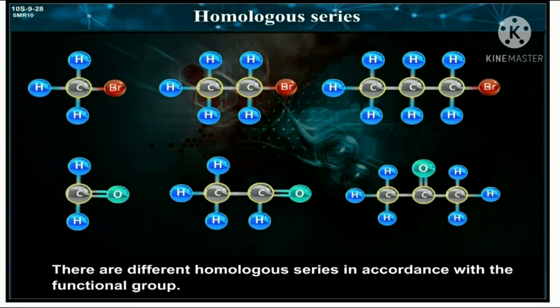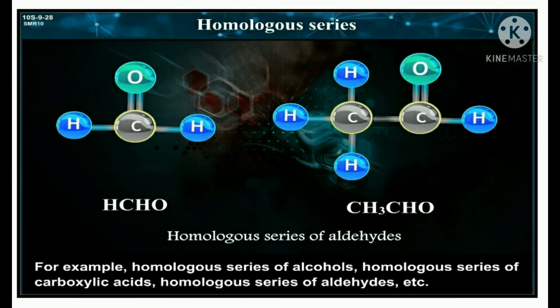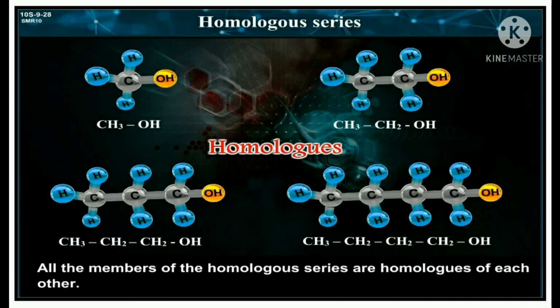There are different homologous series in accordance with the functional group. For example, the homologous series of alcohols, homologous series of carboxylic acids, homologous series of aldehydes, etc. All the members of a homologous series are homologues of each other.